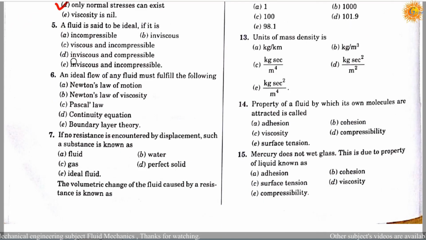Question number 5. A fluid is said to be ideal if it is: option A, incompressible; option B, inviscid; option C, viscous and incompressible; option D, inviscid and compressible; option E, inviscid and incompressible. So the correct answer is E, an ideal fluid will be inviscid and incompressible.